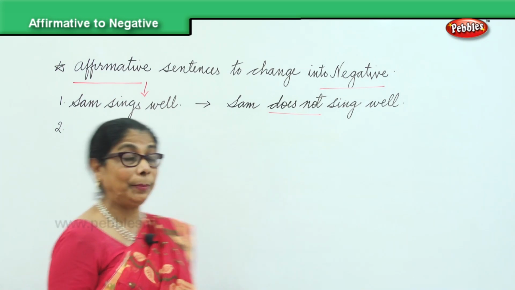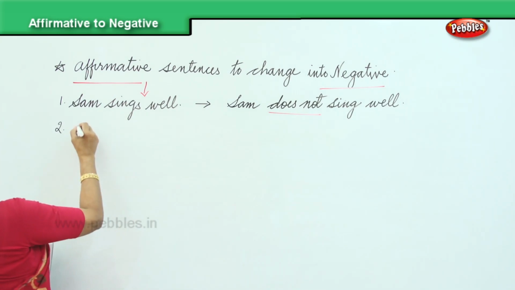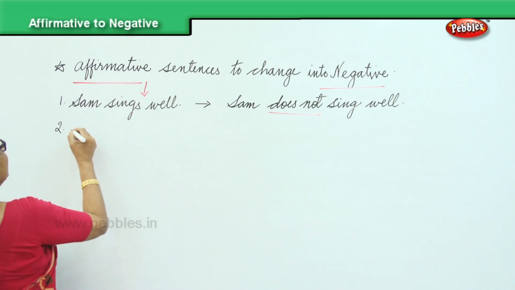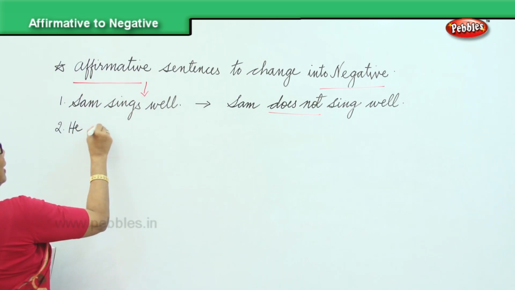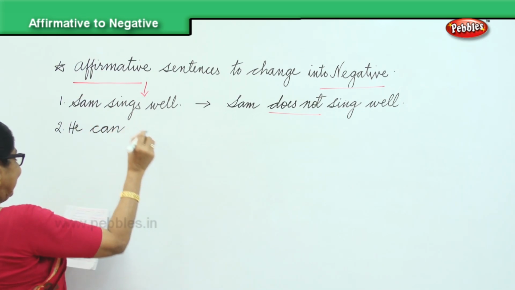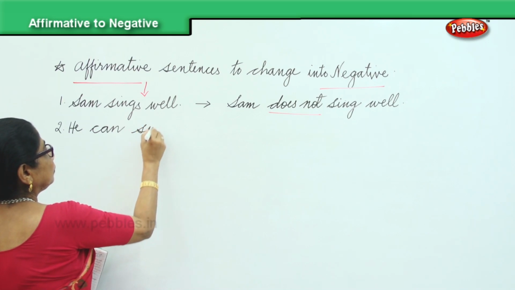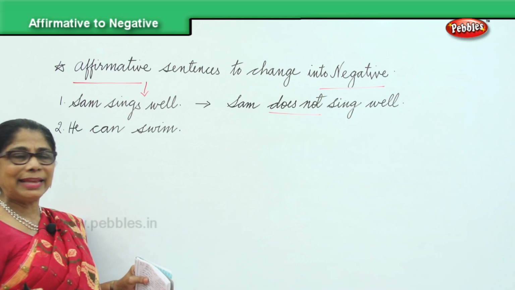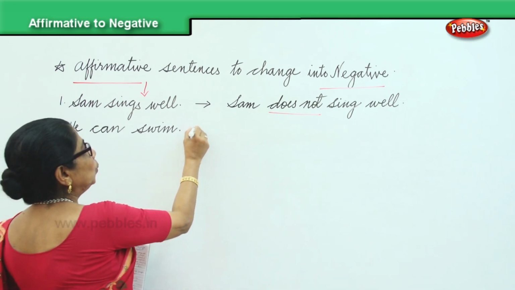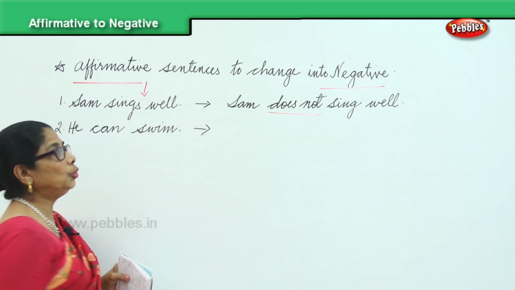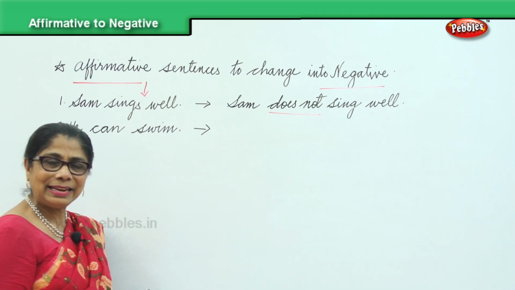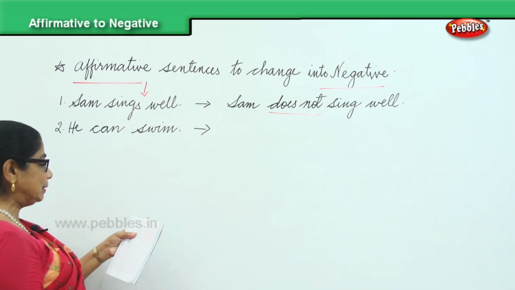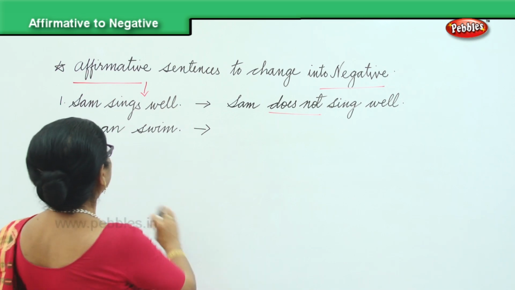He can swim. So, we are affirming he can swim. It's a complete sentence. We know he can swim. Now, what are we going to do? We're going to change it into a negative sentence. He can swim.